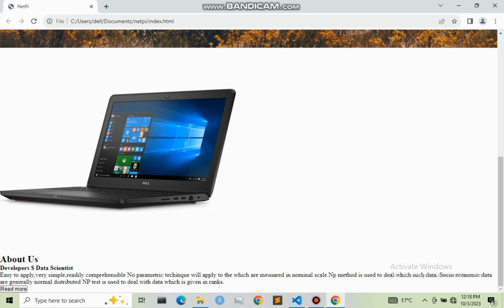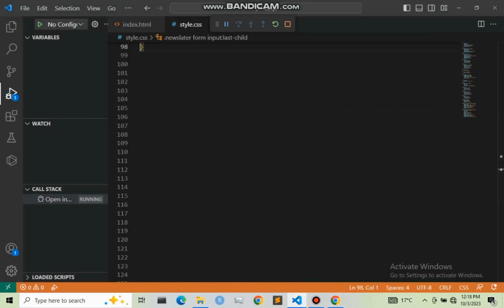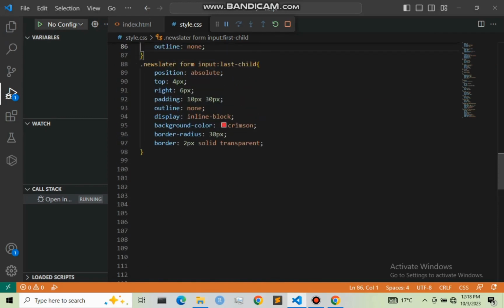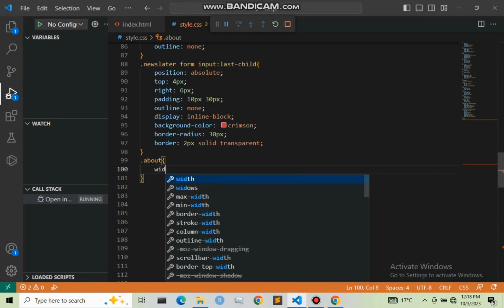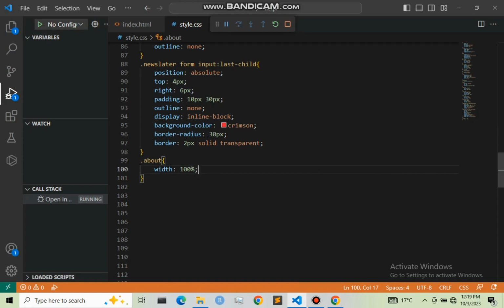So let us start by now styling our about page. Let us move to style.css, and right here I'm going to start with .about, and I'm going to give it a width of 100%, and then a background color of ash, using the code ash 19.